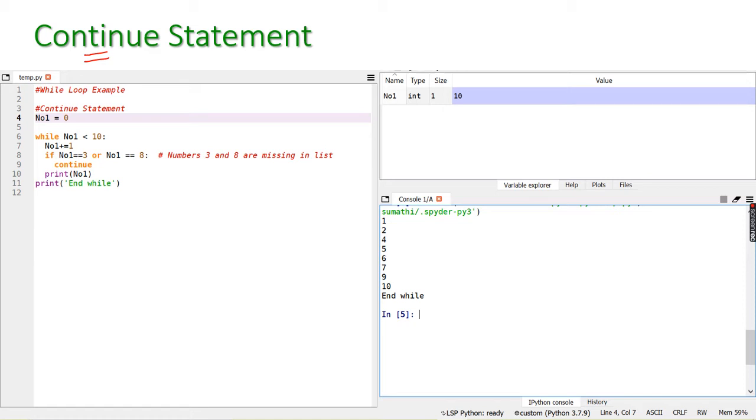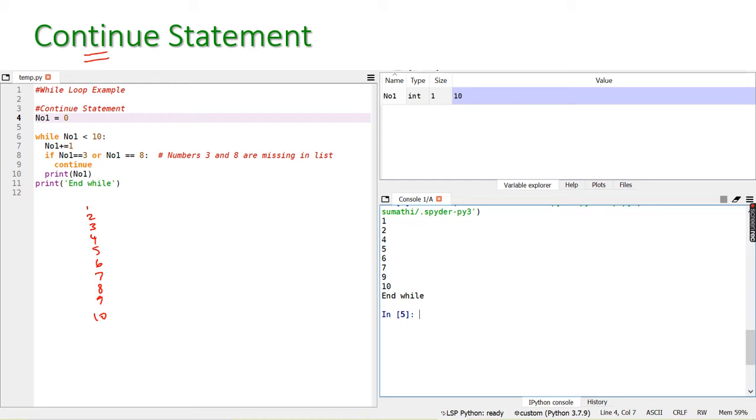Right. So for this, I am going to print the first 10 numbers. 1, 2, 3, 4, 5, 6, 7, 8, 9, 10. Okay, the first 10 numbers will be printed.